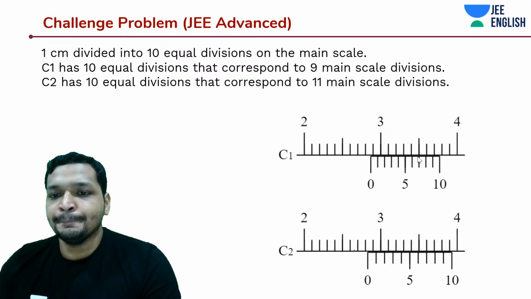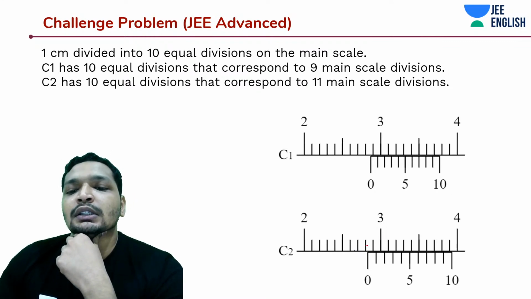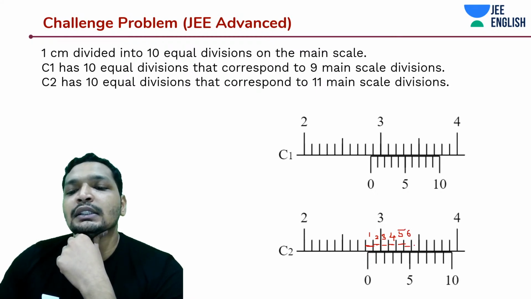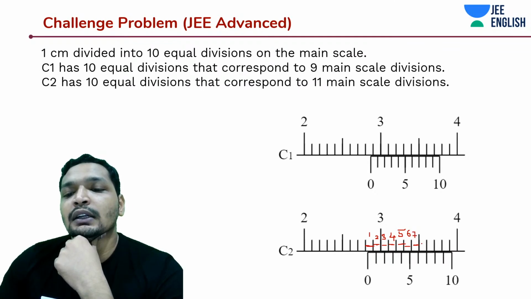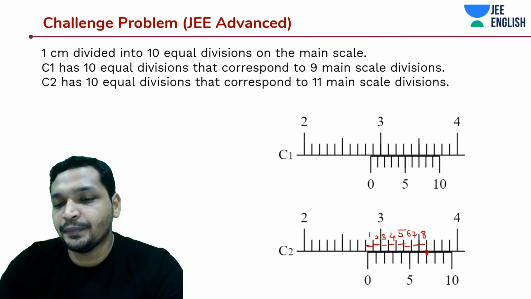If you remember, what was this? 1, 2, 3, 4, 5, 6. 1, 2, 3, 4, 5, 6, 7, and it is coinciding at the 7th one. It is 8. How about this?